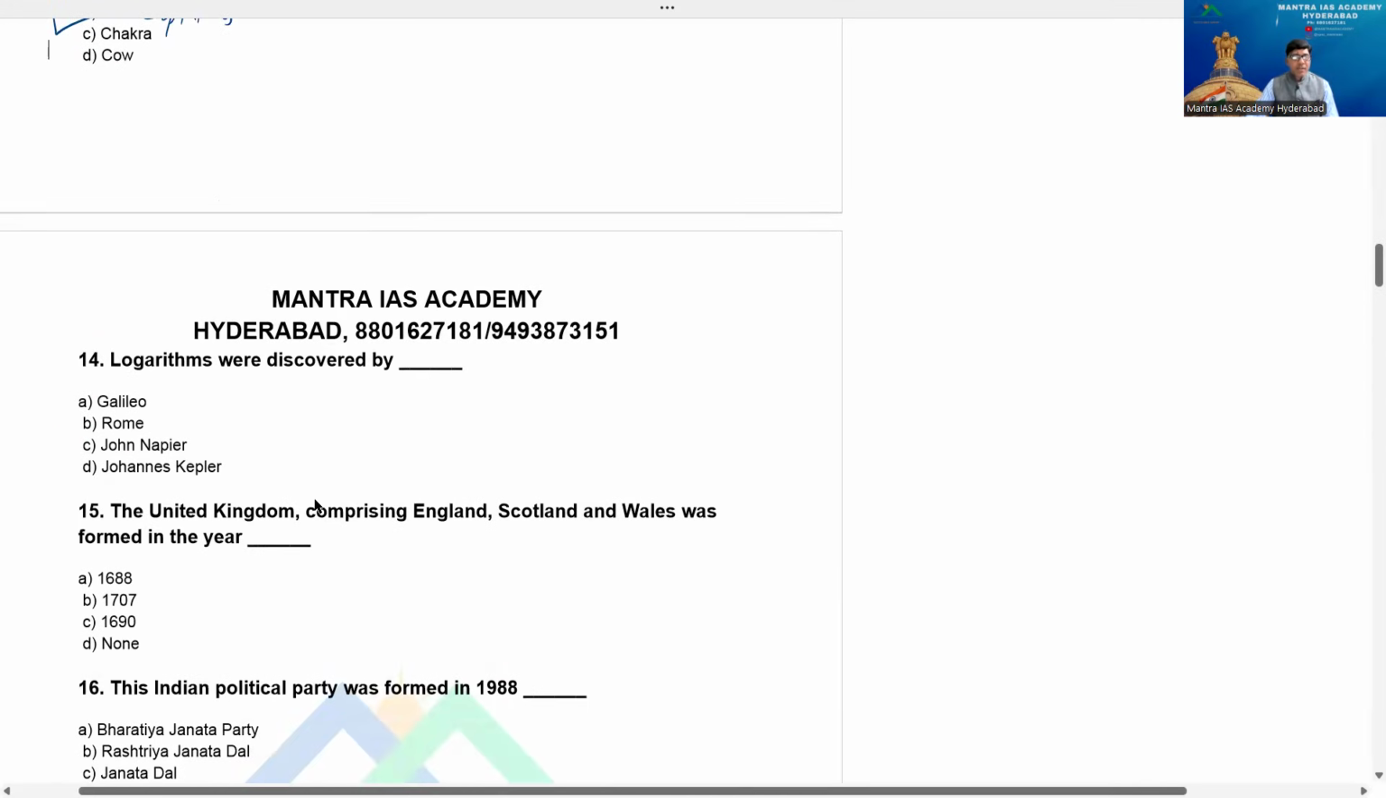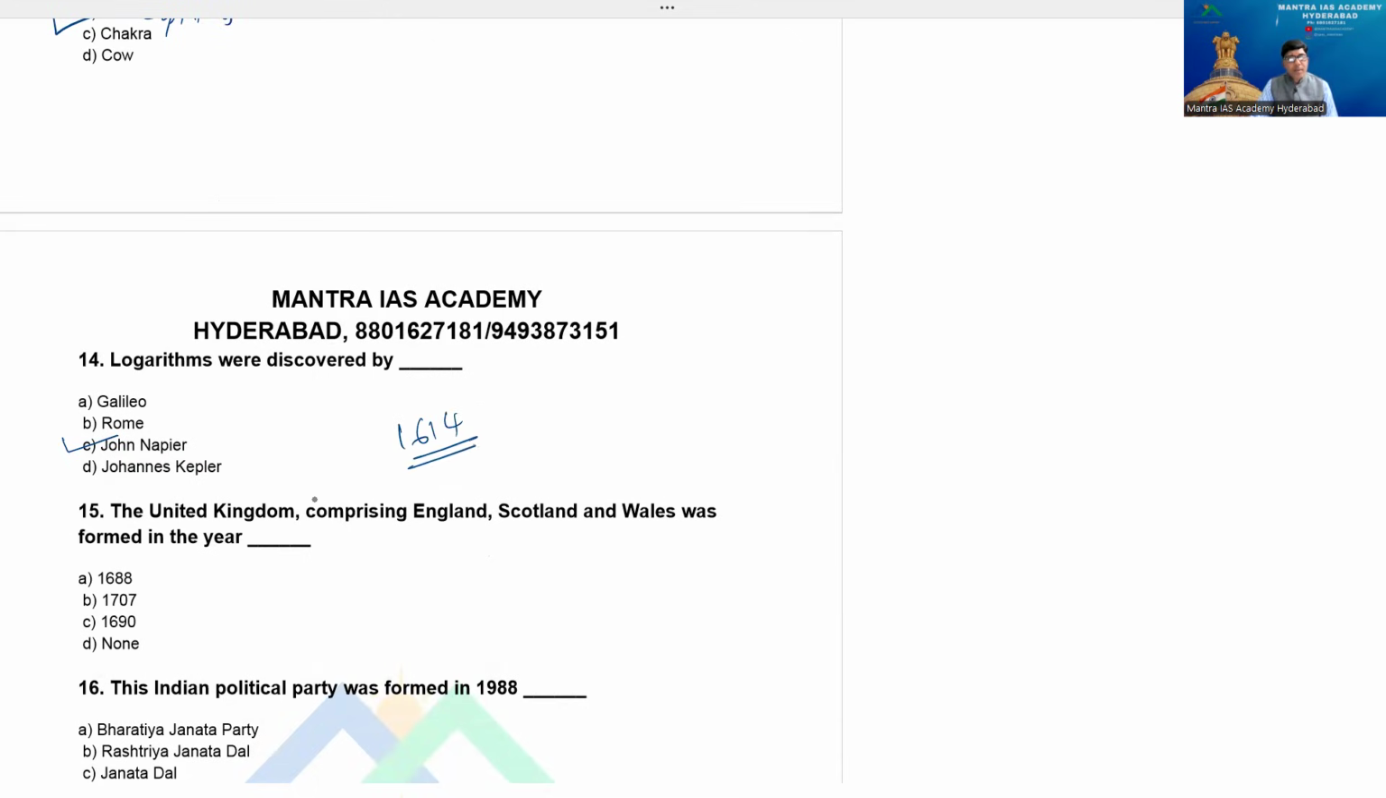Logarithms were discovered by option A, Galileo, B, Rome, C, John Napier. I want to know the personality. That's a wonderful personality. John Napier introduced logarithms in 1614, beta, remember.